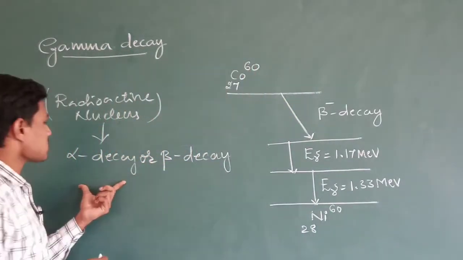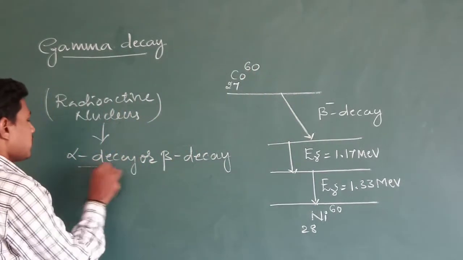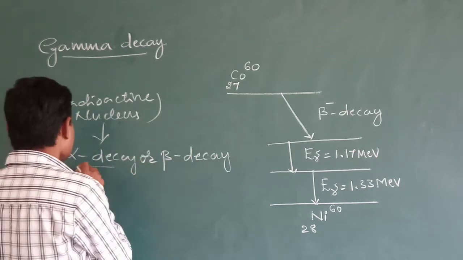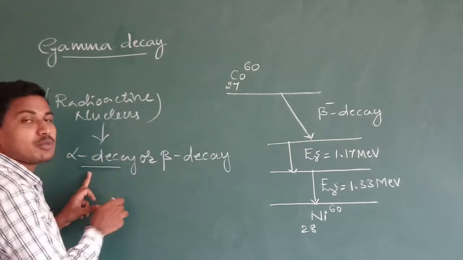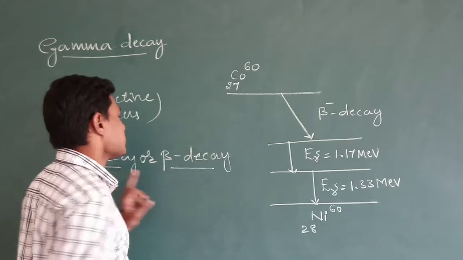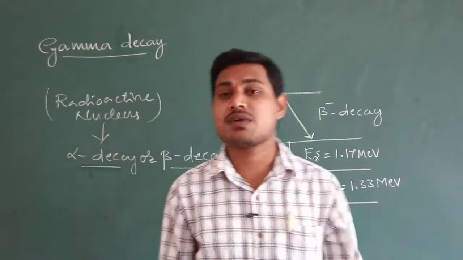So if it undergoes alpha decay or beta decay, you know that in case of alpha decay it emits a positively charged helium nucleus particle, whereas in case of beta decay it emits an electron as well as a positron.